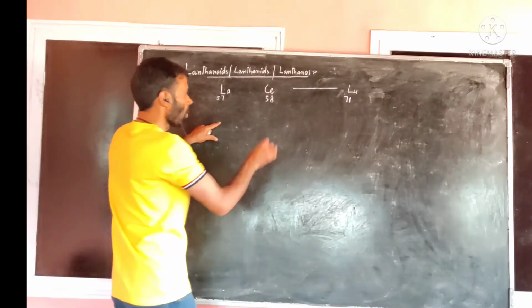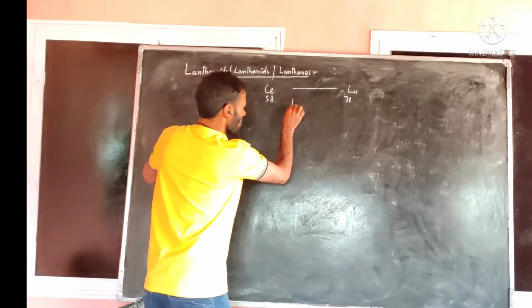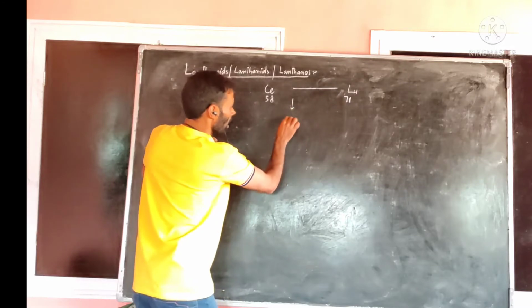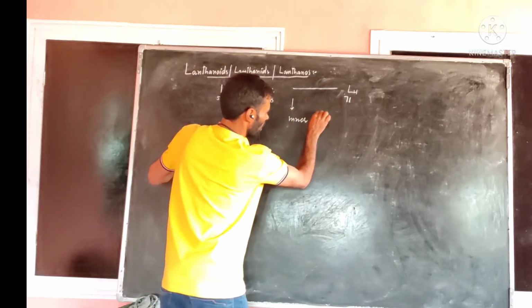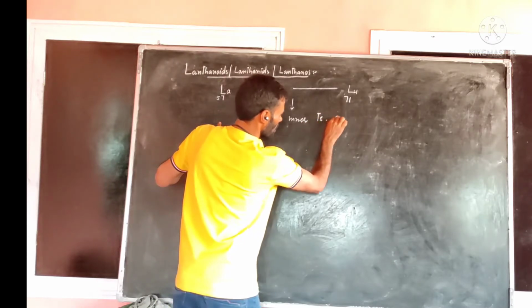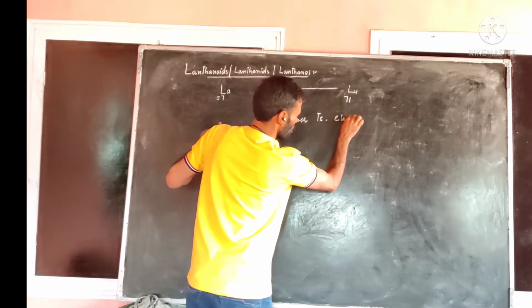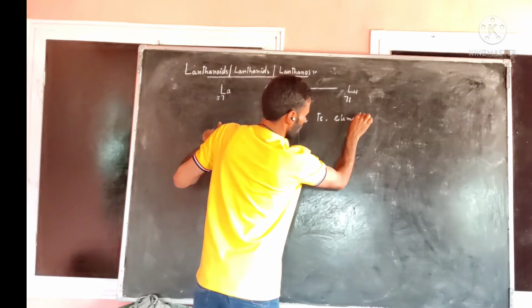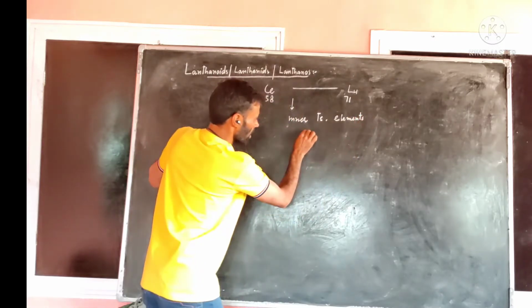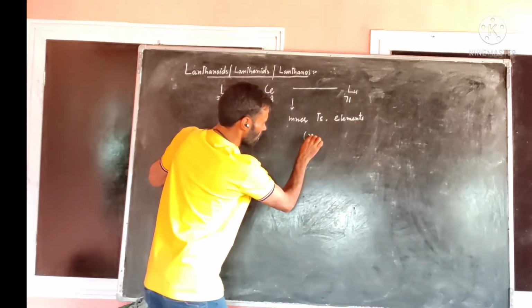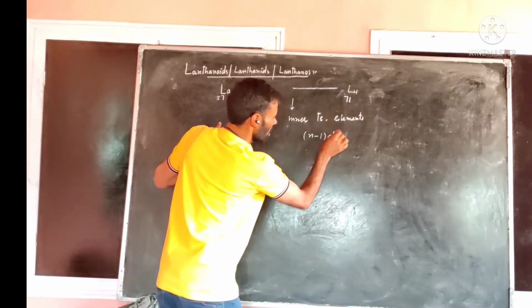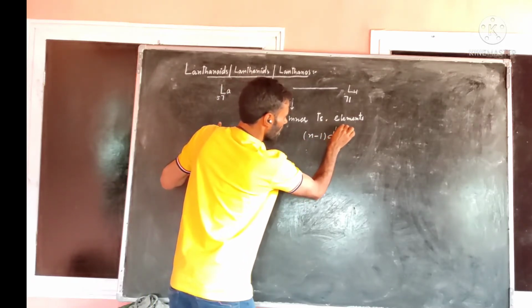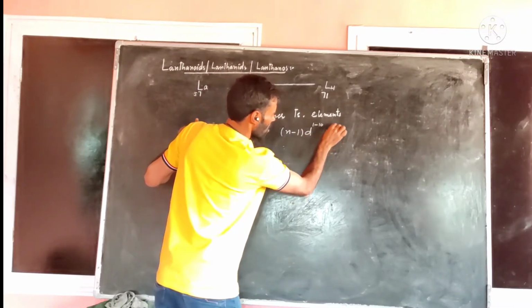After that, we also call these elements inner transition elements. Why so? As we know, d block elements have the general configuration (n-1)d 1 to 10 and ns 0 to 2.